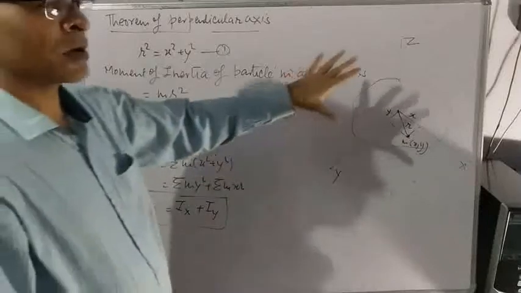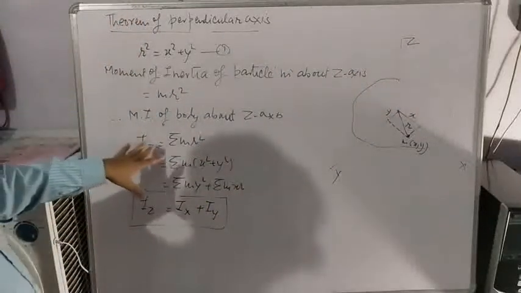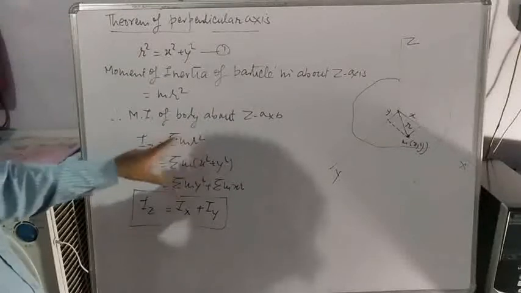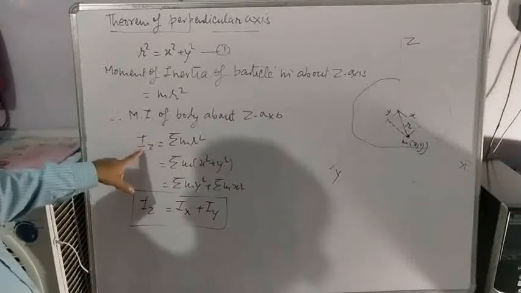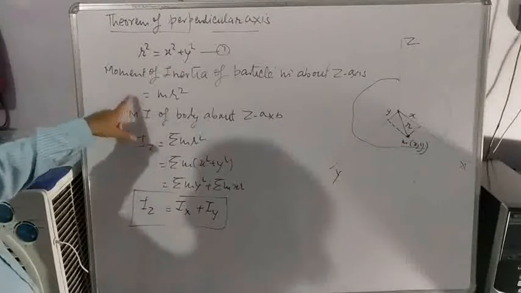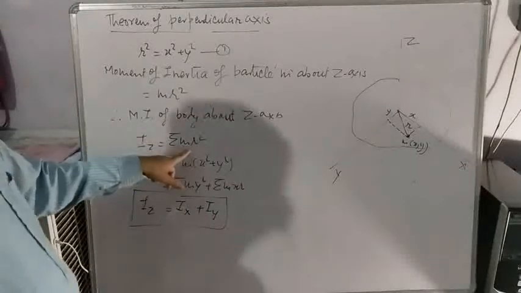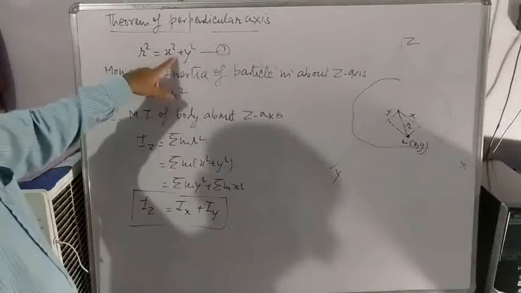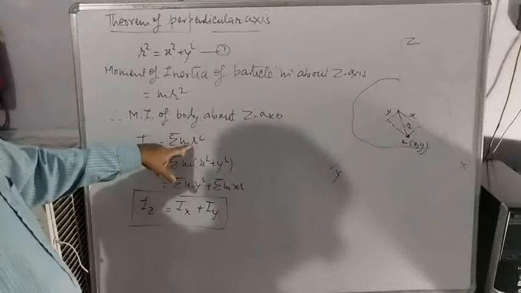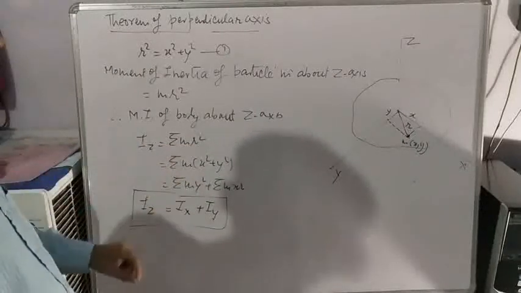Then to find moment of inertia of whole body, you have to take sigma mr square. This is moment of inertia of body about z-axis, Iz. MI, I am writing abbreviation of moment of inertia. Now value of r square is taken from equation 1. Simplify and write like this.